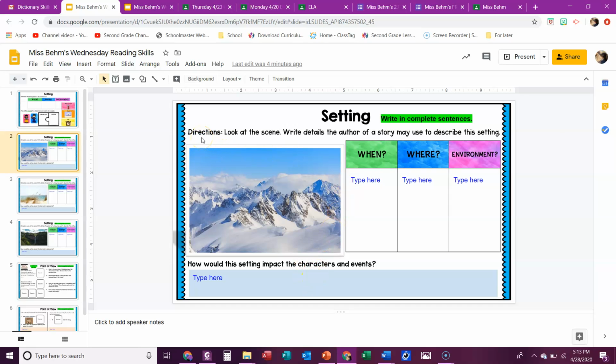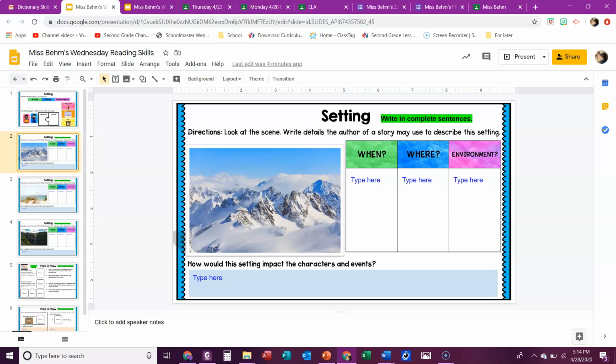It says directions. Look at the scene. Write details the author of the story may use to describe this setting. So look at this picture. When is it happening? Where is it? And what is the environment like? How would this setting impact the character and events? So think about the setting here. Think about how it would impact a character and the events.